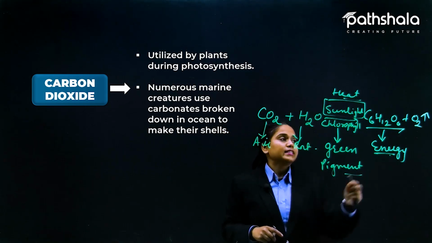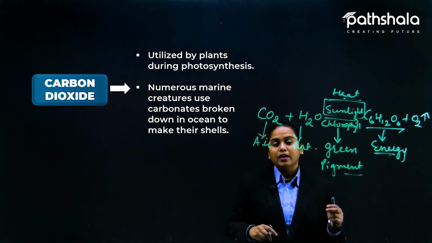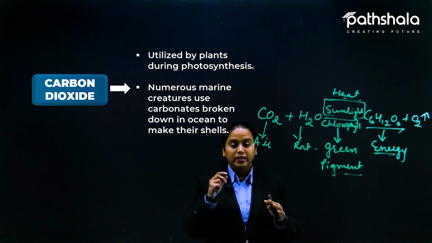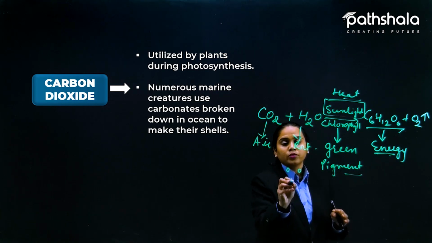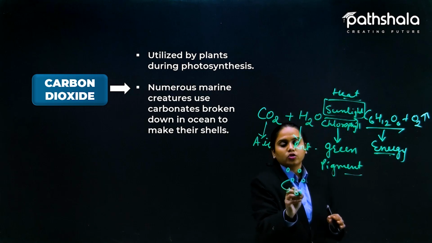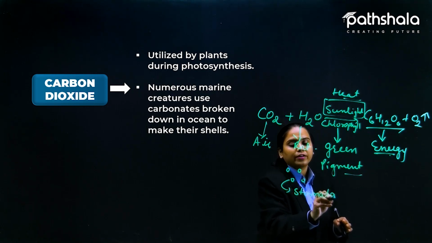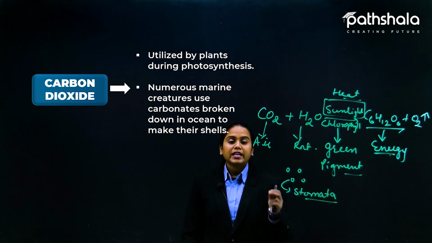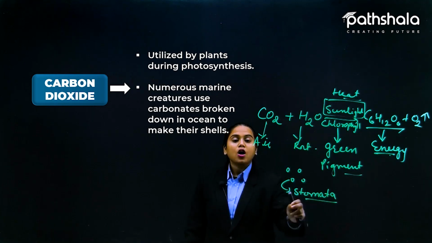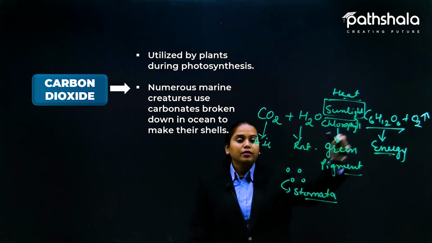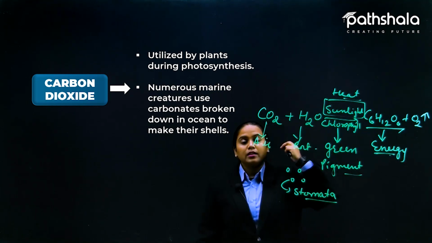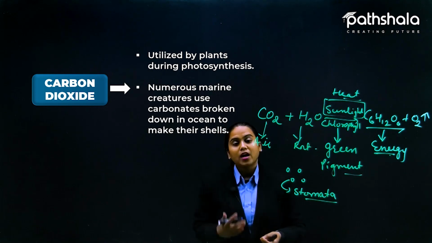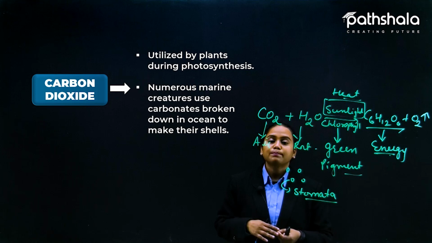Now plants are also having the energy. But one thing that is extra in it, that is oxygen. And that oxygen is going to be liberated through the leaves. Leaves are having small pores. You know what we call that? Stomata. I hope that you have read that in biology. So stomata are the small pores that are present on the leaves. Now the leaves are liberating oxygen, and that oxygen gets used by the other creatures, other animals that are living on this planet.